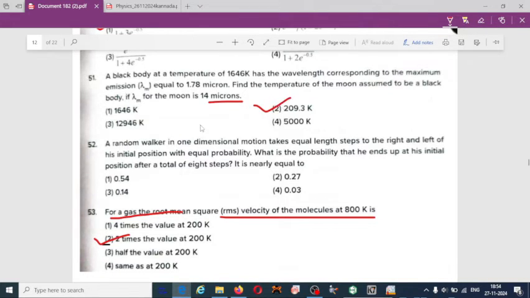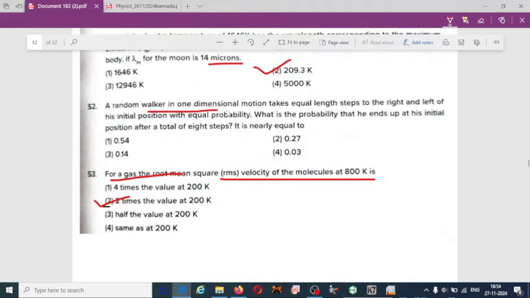209.3 Kelvin. A random walker in one-dimensional motion takes equal length steps to the right and left of his initial position with equal probability. What is the probability that he ends up at his initial position after a total 8 steps? 52. Second one, 0.27.